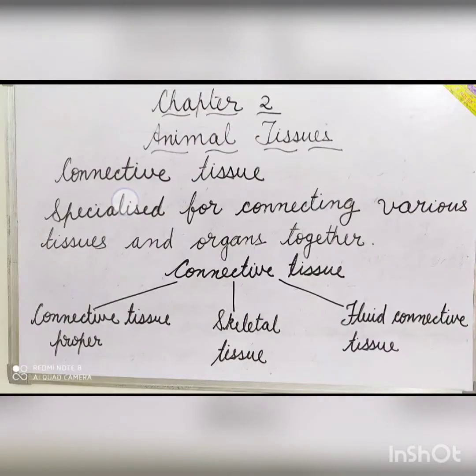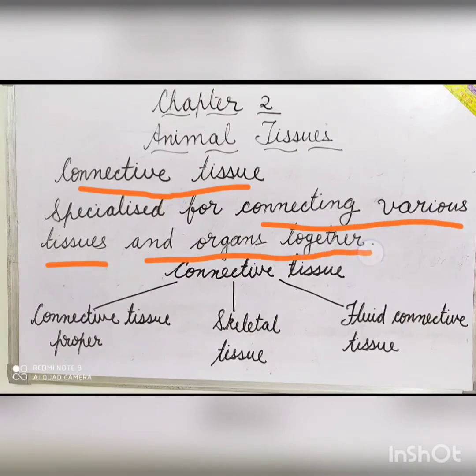Next type of tissue is connective tissue. They are specialized for connecting various tissues and organs together. They are found in different structures of our body like bone and blood. The cells of connective tissue contain a large amount of intercellular substance called ground substance or matrix. On the basis of the structure and function, connective tissues are of following types: connective tissue proper, skeletal tissue, and fluid connective tissue.